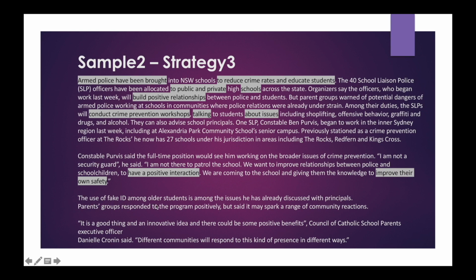The use of fake ID among older students is among the issues he has already discussed with the principals. These discussions are not required. Parents groups responded to the program positively. Okay, as I already mentioned, this is partially supporting the main idea. Parents responded to the program positively. So we can grab this one. It is a good thing and an innovative idea, and there could be some positive benefits. So educating students is positive benefits. So we can take this one.